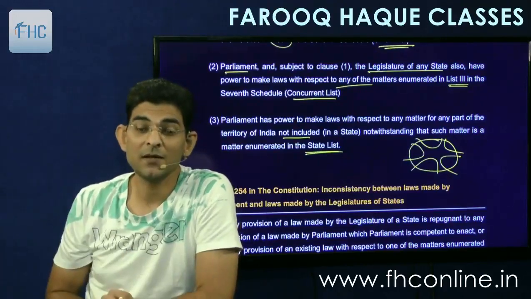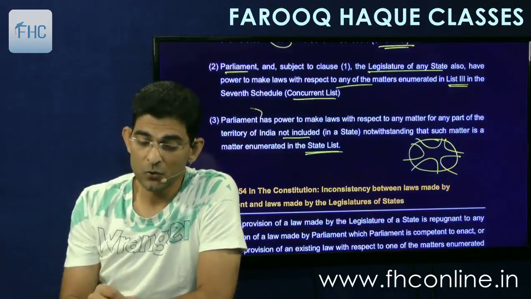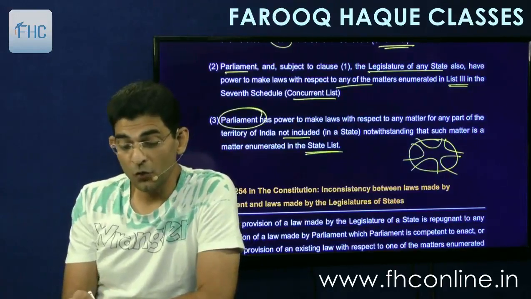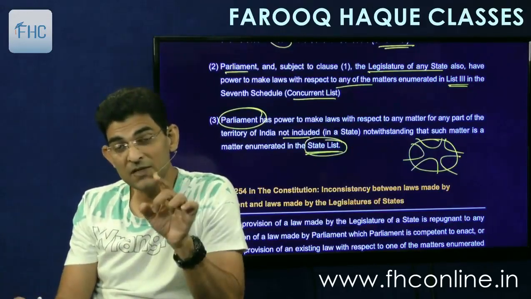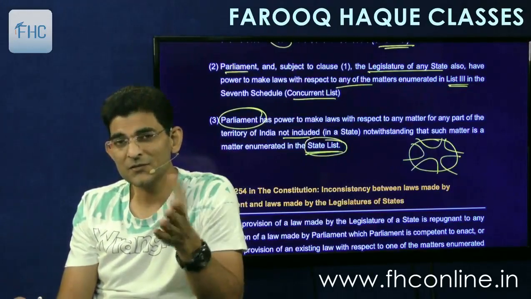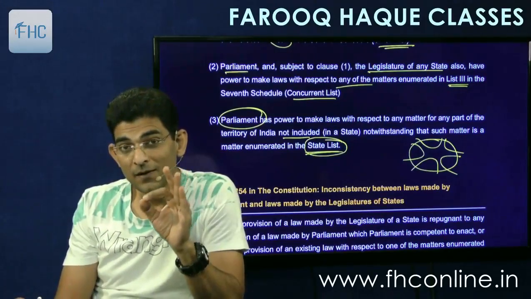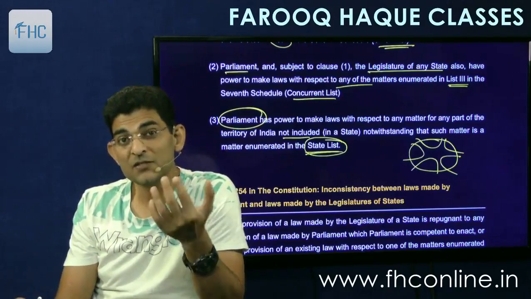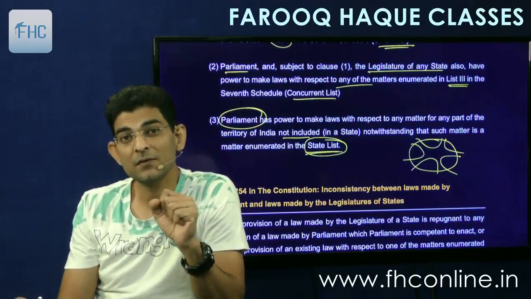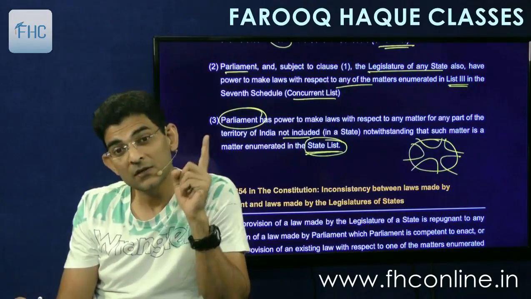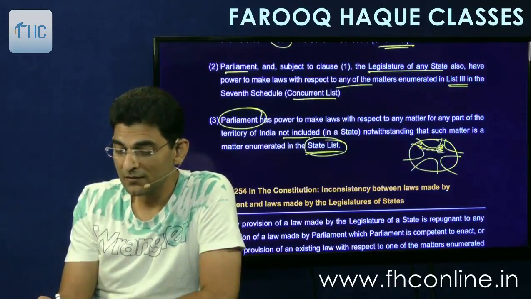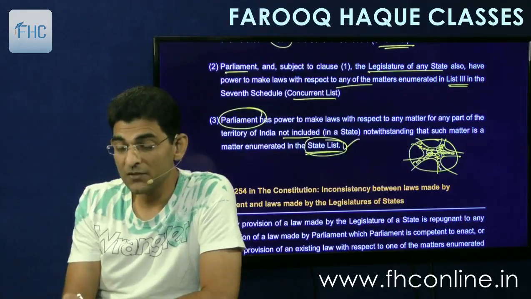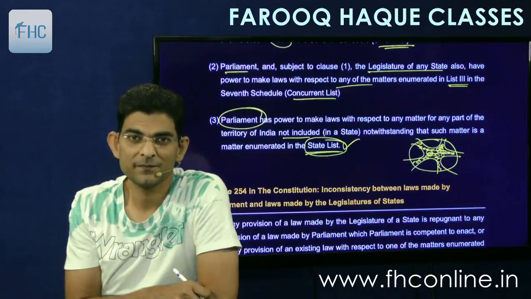So it says the Parliament. Parliament will have the power to make laws in those places for the purposes which are given in the State List. Like for example, sales tax is governed by the State List, was governed by the State List, still governed for alcohol. But if the area is not covered by any state, then who will make the laws there in respect of matters which are given in the State List? The central government. So all this area which is not governed by any state, who will make laws for these areas for matters governed by the State List? The central government. Okay.